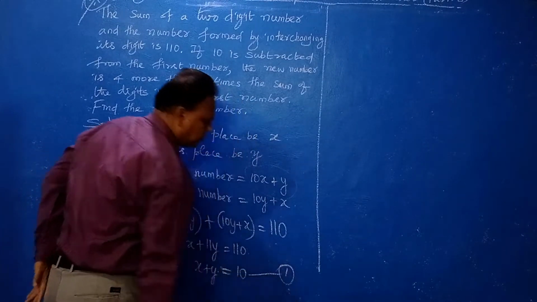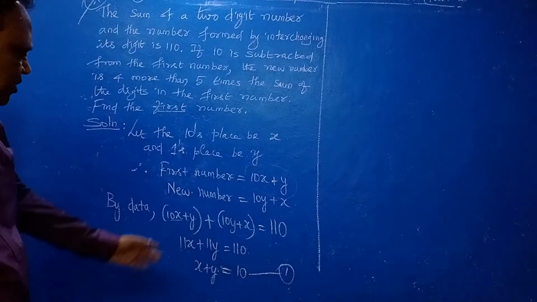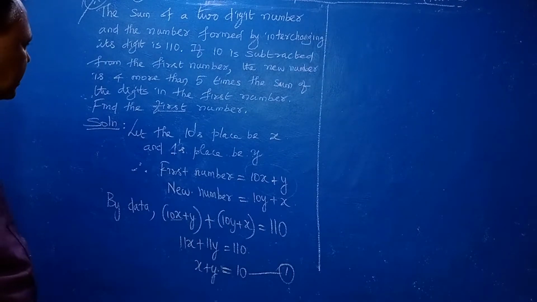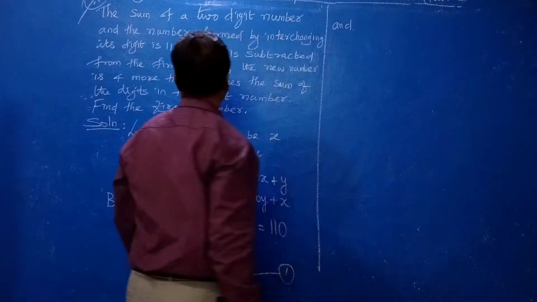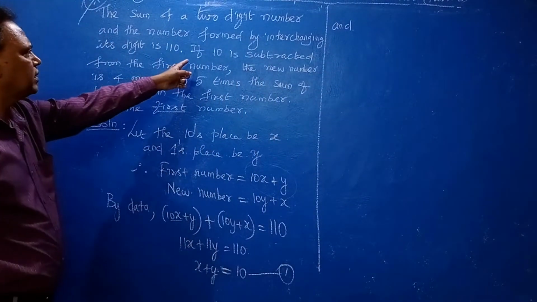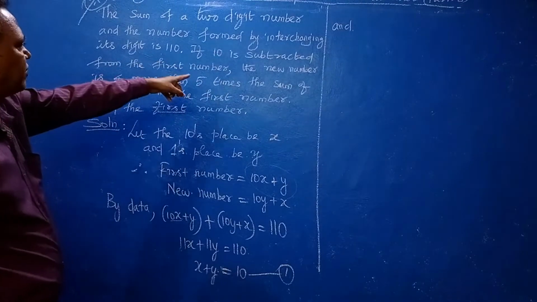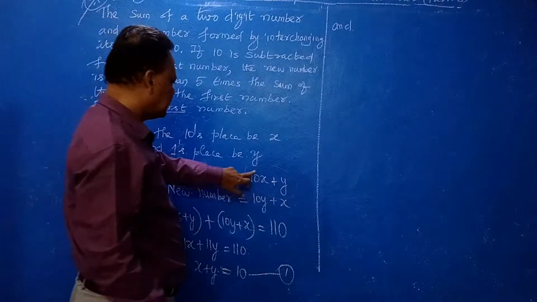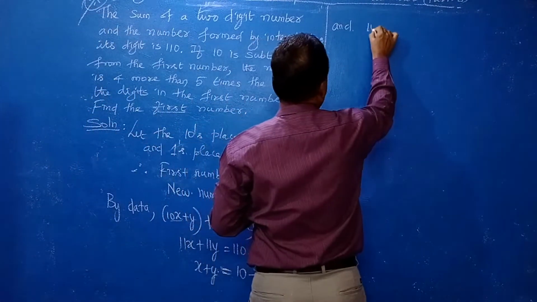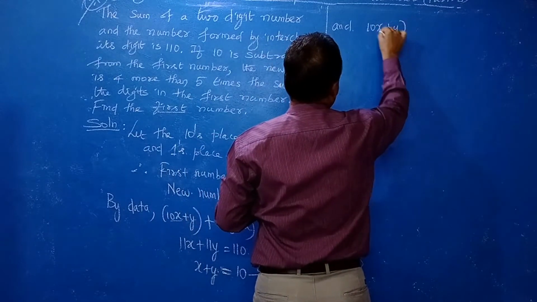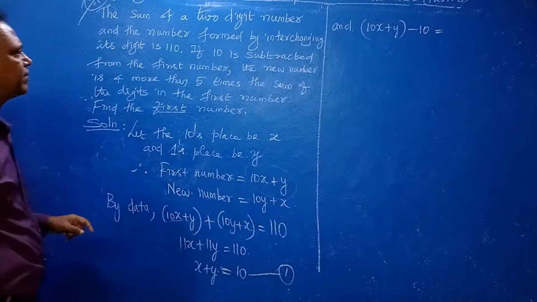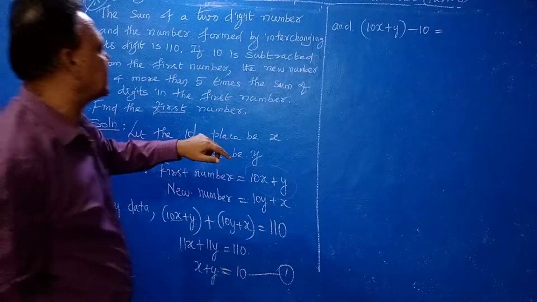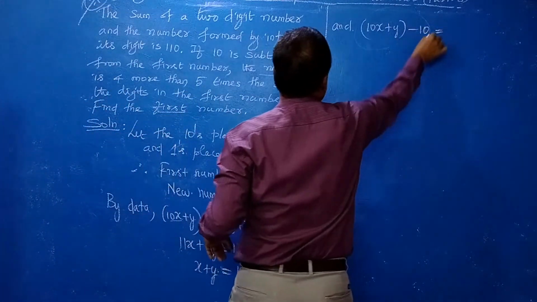Easily we will get equation number 1. And one more condition is also given. You see, 10 is subtracted from the first number. First number is 10x plus y. From the first number you subtract 10, means minus 10, right? Then you consider this is the new number. This is the new number you are getting.